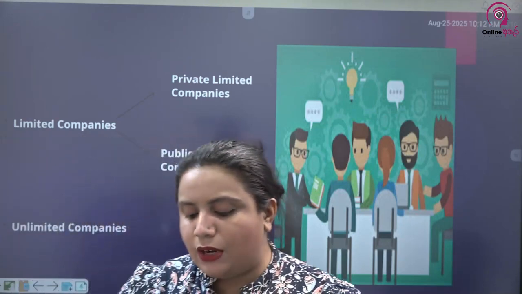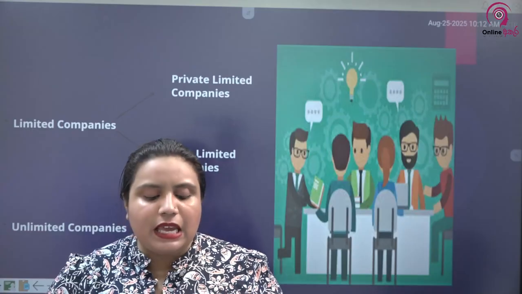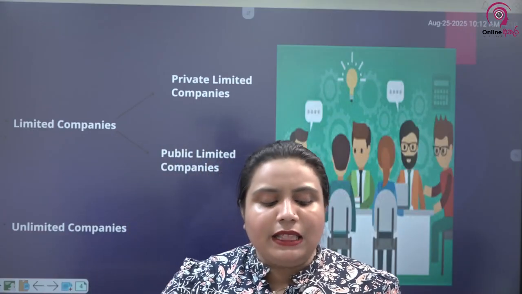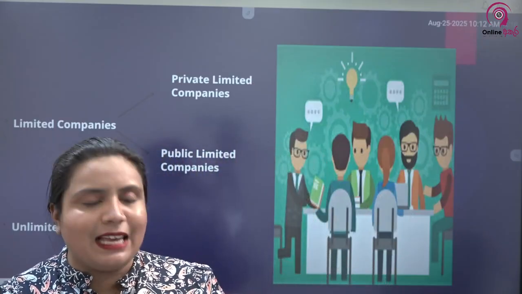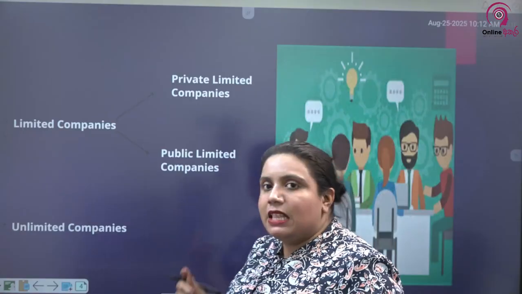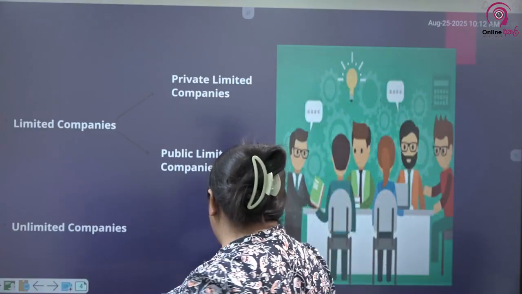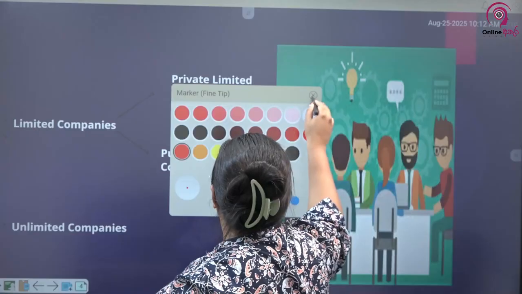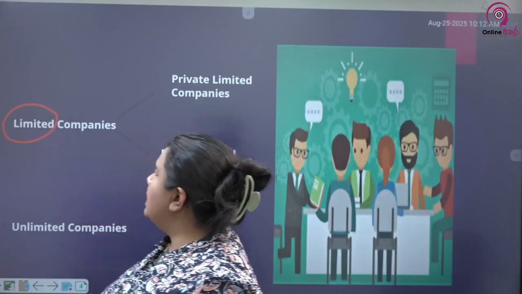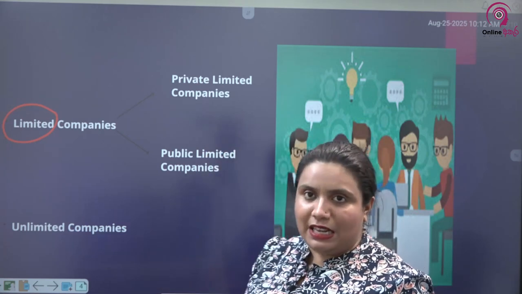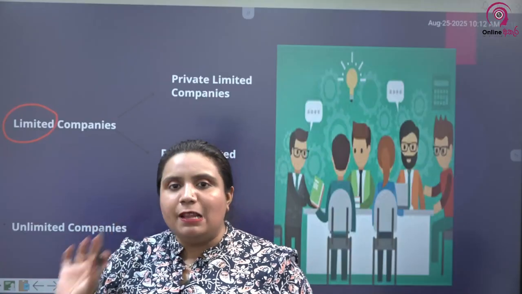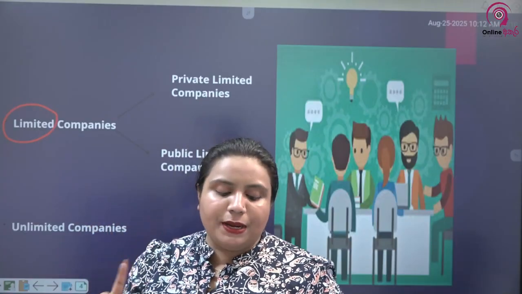Under limited companies, in the note I have given you, a limited company is a business that is owned by its shareholders, run by the directors, and most importantly, whose liability is limited. So 3 features of a limited company have been given there. The most important first feature is limited liability. Very, very important. You have to understand that limited companies means there should be limited liability. That is the first feature of any limited company.